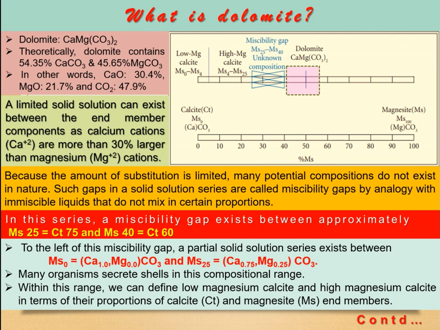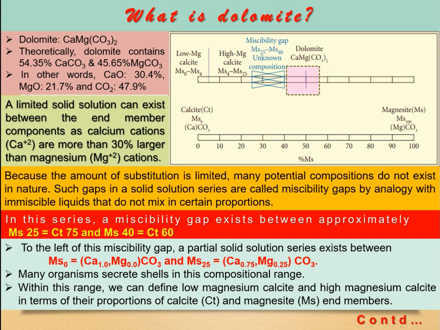See, dolomite is CaMg(CO3)2. But keep in mind that the Mg percentage is fixed. Most of the time it is observed that 40 to 55% magnesium content is found in dolomite.